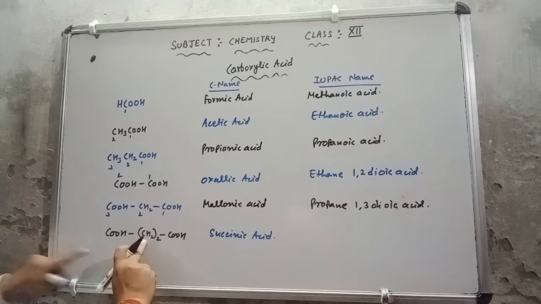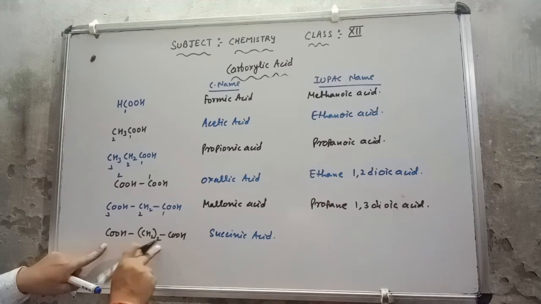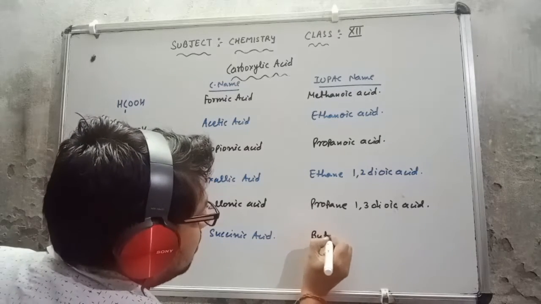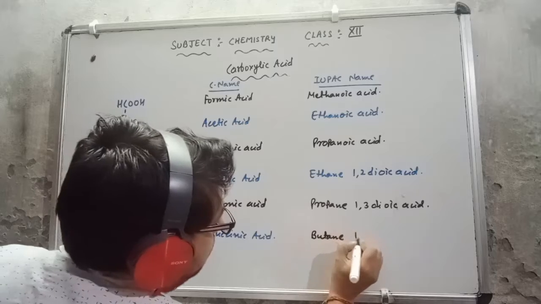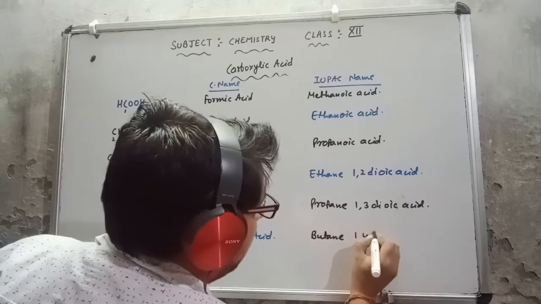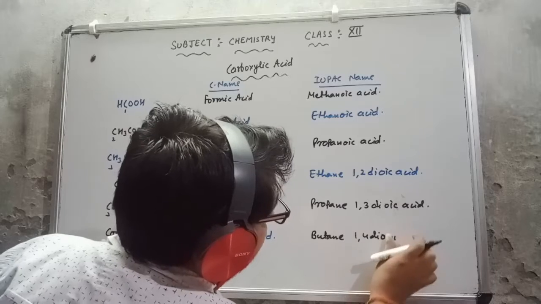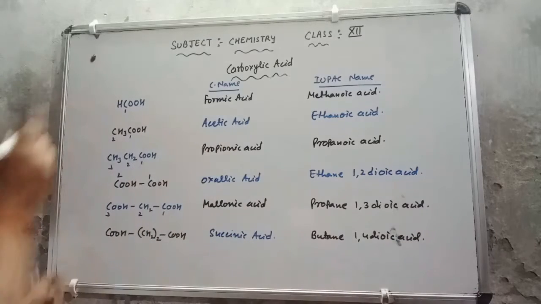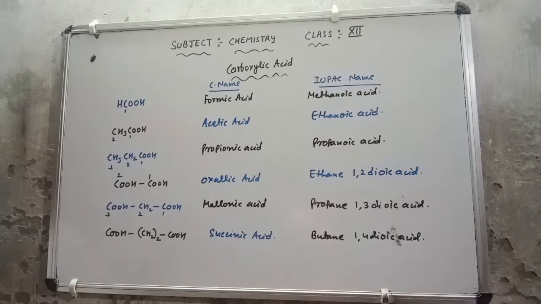1, 2, 3 and 4, because 2 carbon is available here. So 1, 2, 3 and 4. So 4 is coming, this is butane. So carboxylic is lying on 1st number and 4th number. So 1,4-dioic acid.